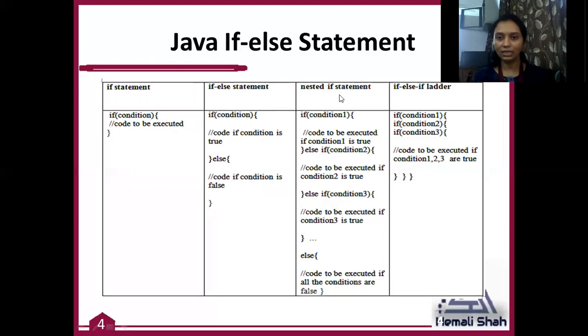Now, nested if statements. Nested if means if inside if. If you want to check more than one condition, if this condition becomes true, then you again want to check another condition whether it is true or false. At that time, you can go for the nested if statements.